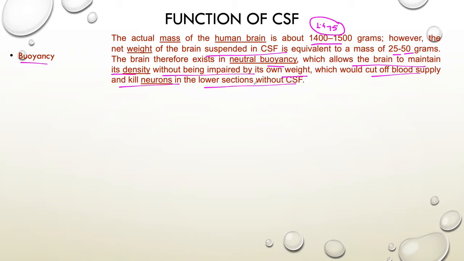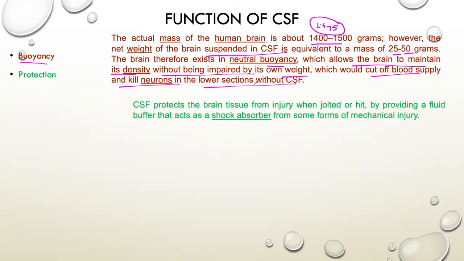Now the second function is protection. How can the CSF protect the brain? Actually, the CSF is the fluid part, which is present outside the brain, as you have already seen. So if there is any injury or any jolt, what will happen? The fluid area will absorb the shock and our brain will be safe from mechanical injury.